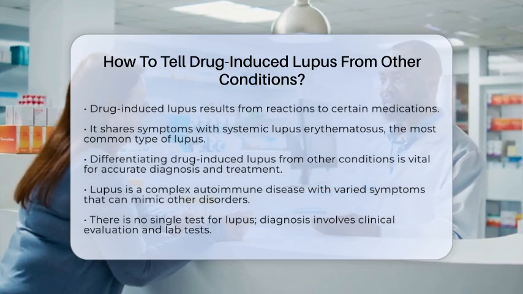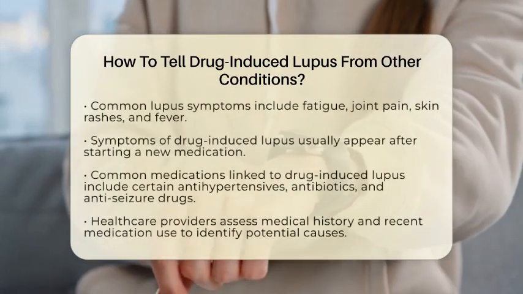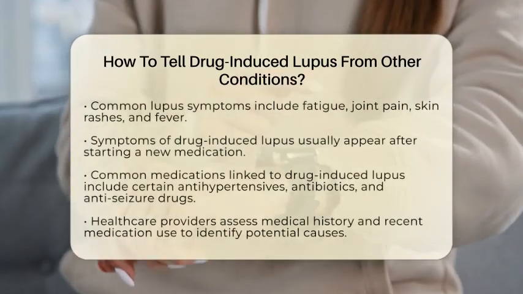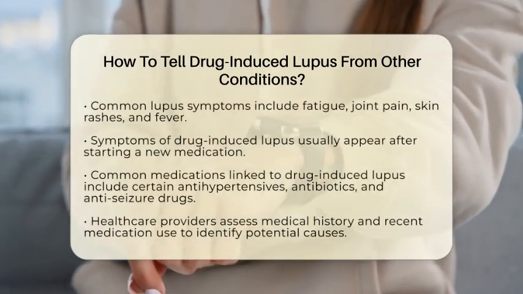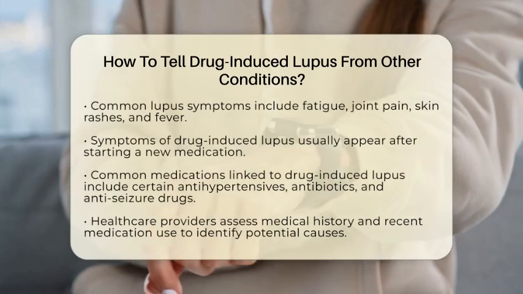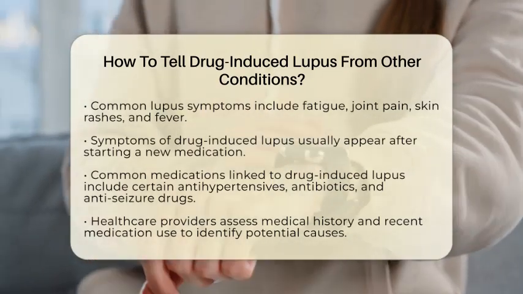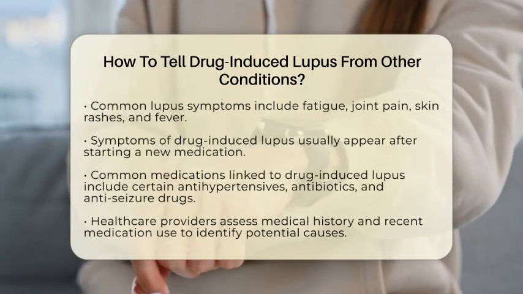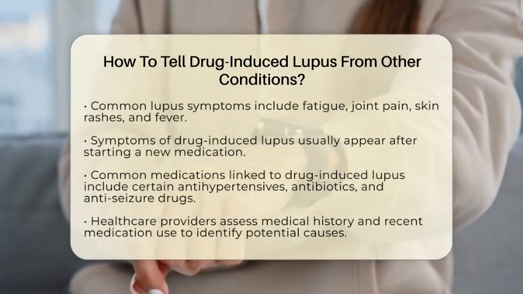Common symptoms of lupus include fatigue, joint pain, skin rashes, and fever. These symptoms can fluctuate and overlap with other diseases, including rheumatoid arthritis and other autoimmune disorders. In drug-induced lupus, symptoms typically appear after starting a new medication. Common drugs associated with this condition include certain antihypertensives, antibiotics, and anti-seizure medications.